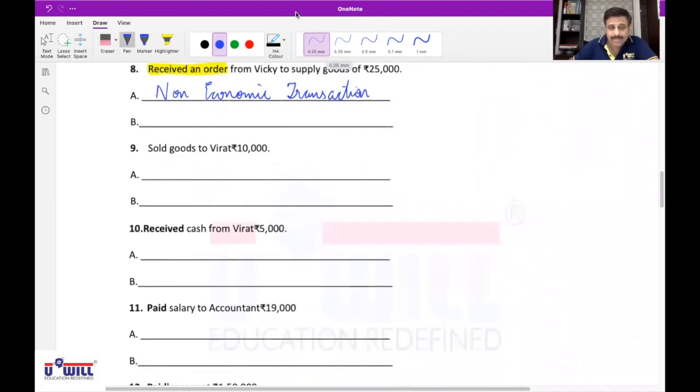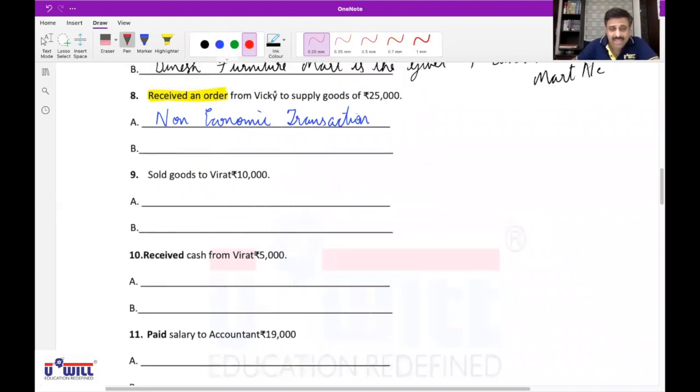Now the 9th one: sold goods to Virat, rupees 10,000. So first of all, Akshat, is it a cash transaction or a credit transaction? All of you write down: credit transaction.